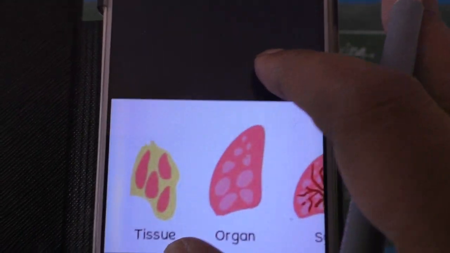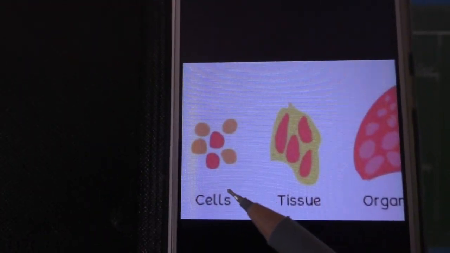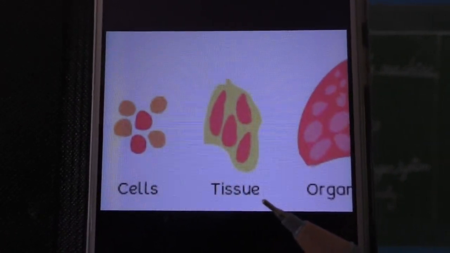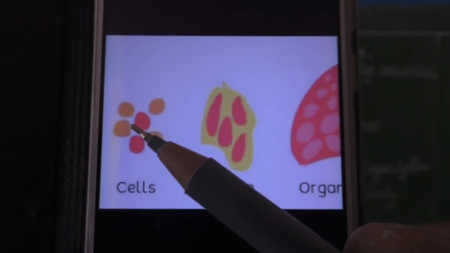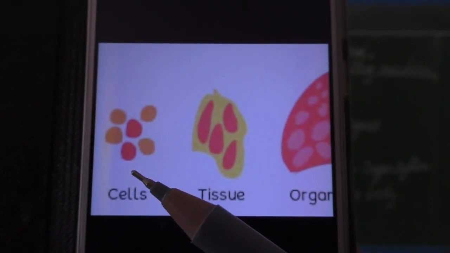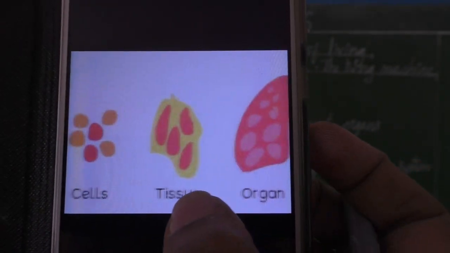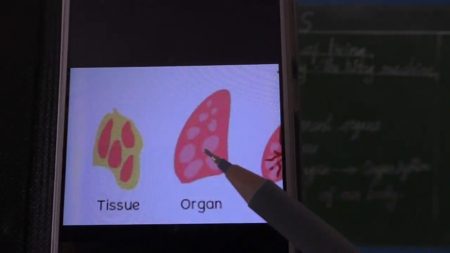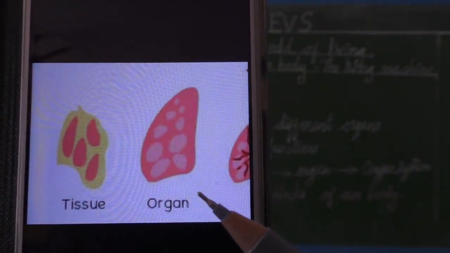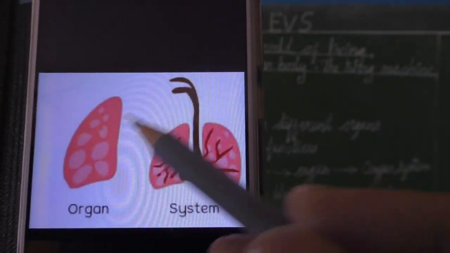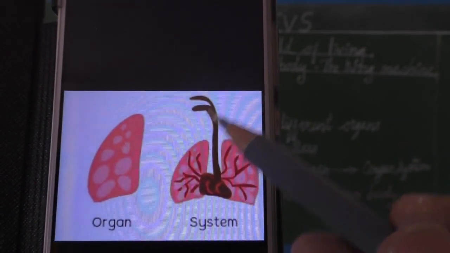These cells join together and form tissues, and these tissues join together and form organs. Then the organs join together and form an organ system.